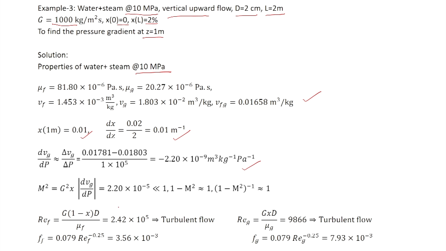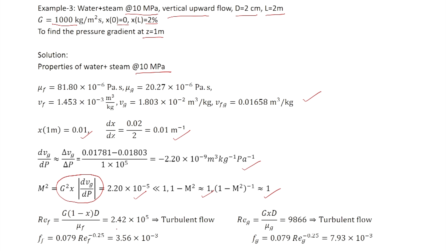So, m square again is obtained from the homogeneous expression, and it is of the order of 10 raised to minus 5. So, it is negligible compared to unity. So, 1 minus m square is nearly equal to 1, and 1 upon 1 minus m square is also nearly equal to 1.